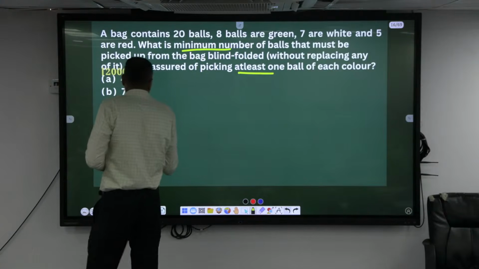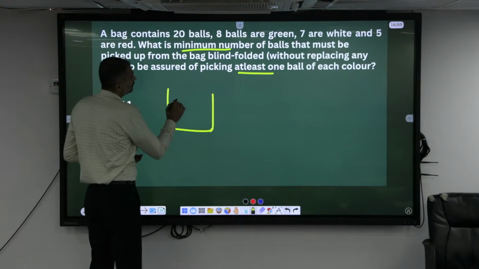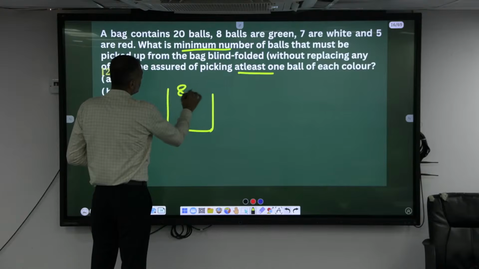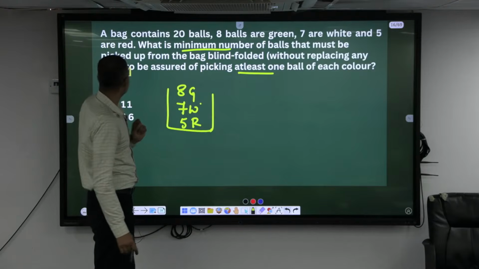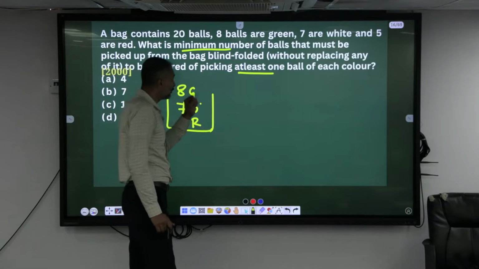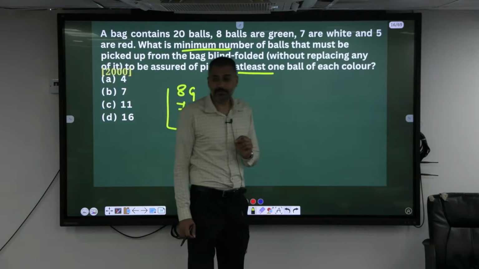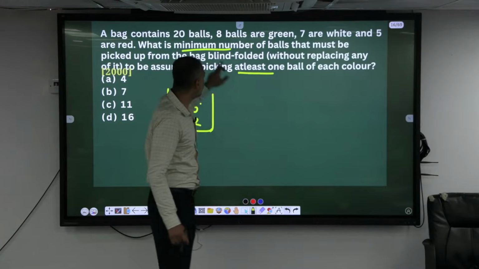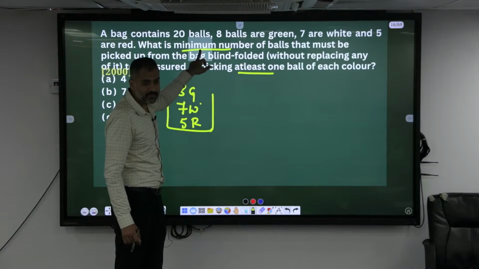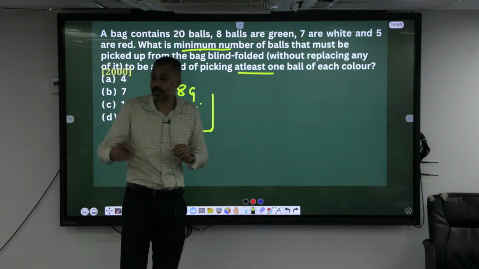Okay, look here now. There is a bag in which we have 20 balls, out of which 8 are green, 7 white and 5 red. What is the minimum number of balls that must be picked up blindfolded without replacing any of those, to be assured of picking at least one ball of each color? One ball of each color. And you have to take what number of attempts? Minimum number of attempts in which you have to pick all 3. Let's consider you are picking one by one and you are not replacing it also.